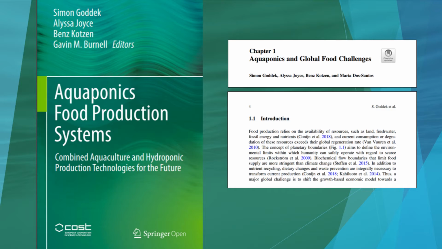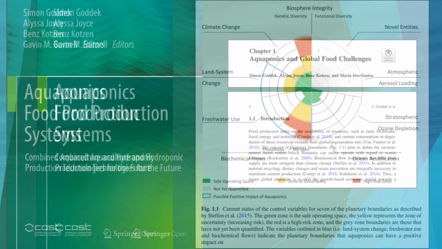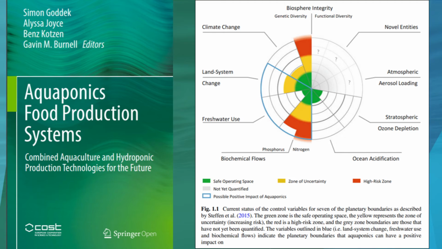The concept of planetary boundaries, shown in Figure 1.1, aims to define the environmental limits within which humanity can safely operate with regards to scarce resources (Rockstrom et al. 2009). Figure 1.1.